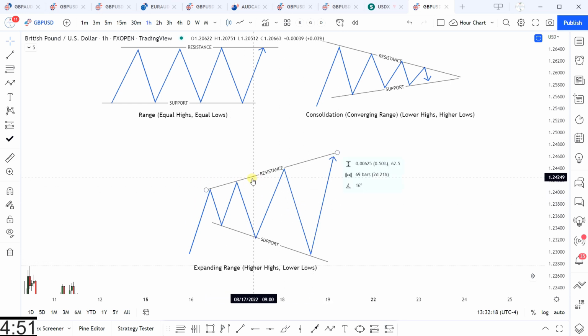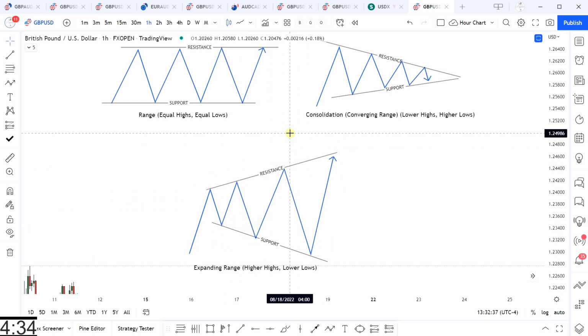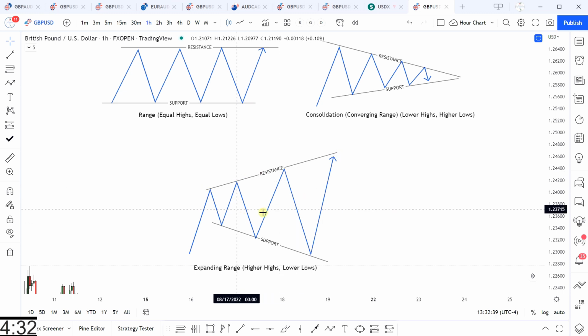The expanding range can be difficult to trade because every time it makes a move, you're getting a break of structure, and we usually use break of structure to indicate which way the market has decided to go. So this will offer a lot of fake outs. So be careful when you come across this type of pattern.